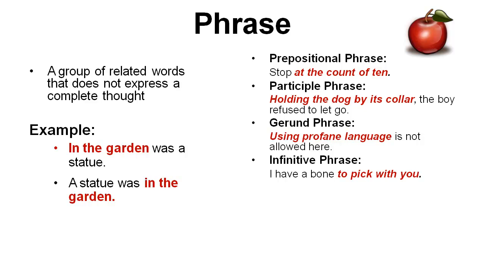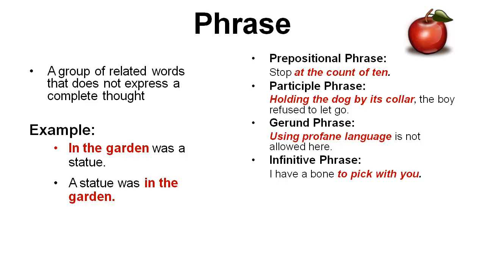In fact, it is the subject of this short sentence, isn't it? Whereas the verb is allowed. So what has to be the subject? Using profane language, because that's what you're talking about. Using profane language is the thing that is not allowed, which makes this gerund phrase the subject of the sentence. Oh, yeah. That's getting really technical, but you know what? You can impress so many people with this information. But do not get confused.